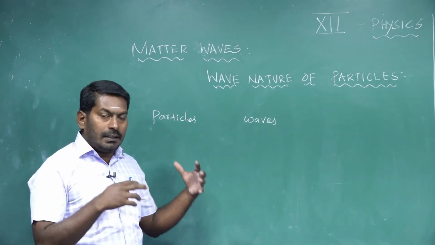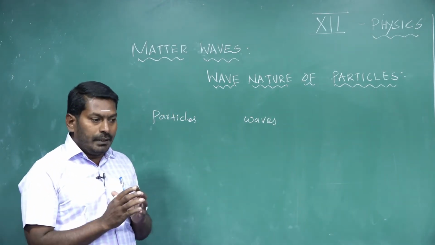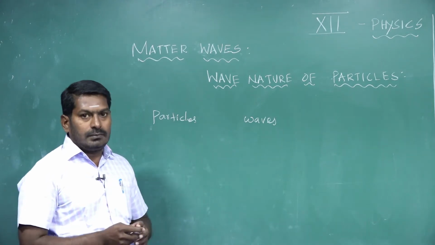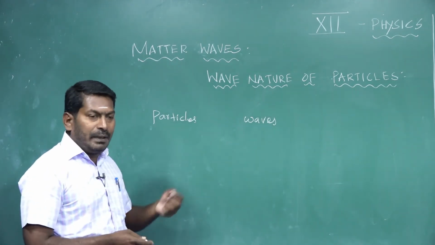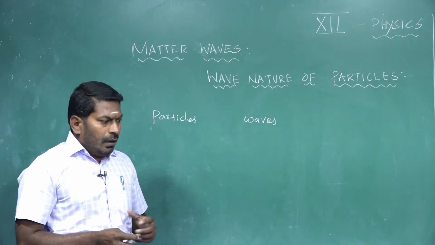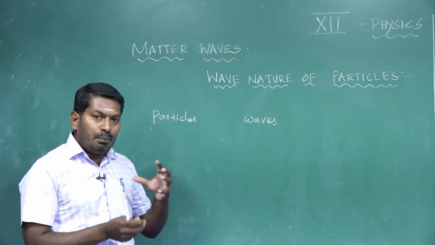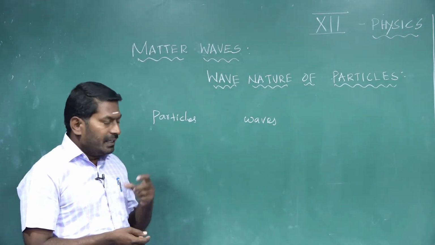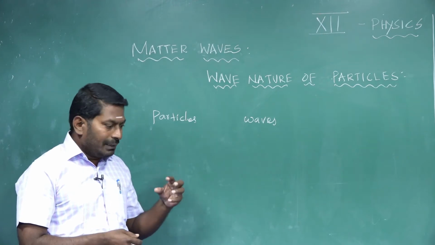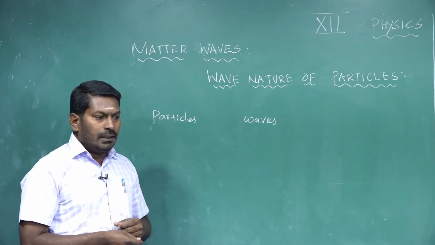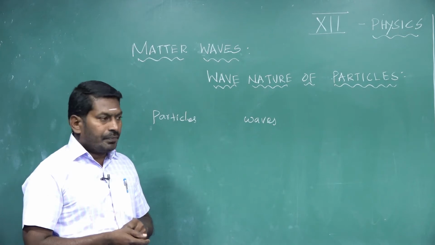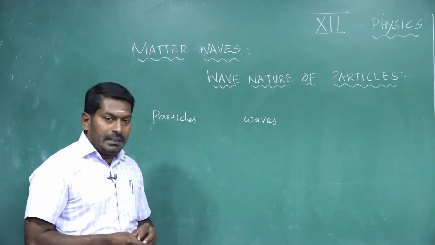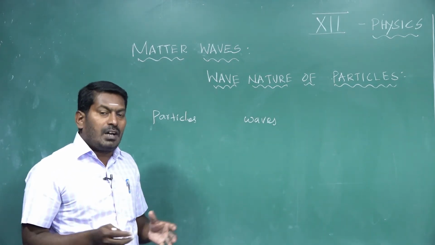Particles and waves are considered to be entirely different. A particle is defined as a tiny concentration of material object, but a wave is defined as a broad distribution of energy.